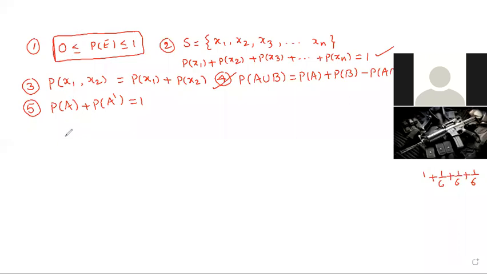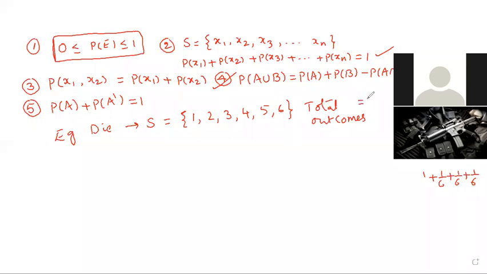First point. Take the die. Example, we can take a die. What are the events in the die? A die has 6 faces. So there is the first number, second number, third, fourth, fifth, sixth. Number of total outcomes, tell me. Total outcomes is equal to the number of elements in the sample space. How many elements are in the sample space? 6. That is called total outcomes.